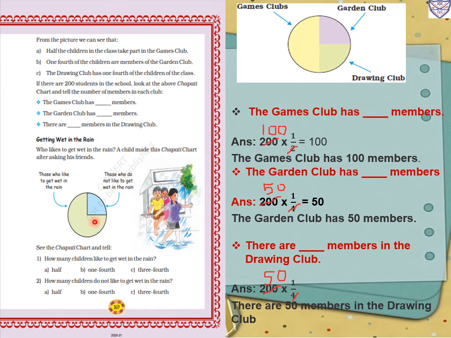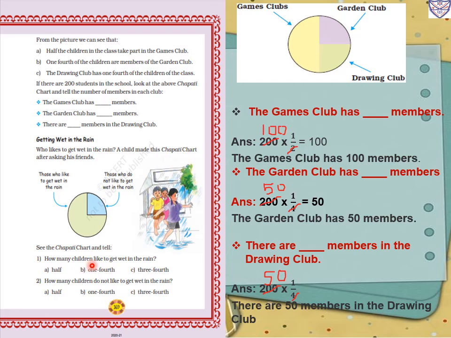Means if we make this circle into four equal parts, okay. So it means only 1/4 of the children do not like to get wet in the rain, and the other 3/4 part, meaning 1, 2, 3 parts of the circle, like to get wet in the rain. So see the chapati chart and tell.